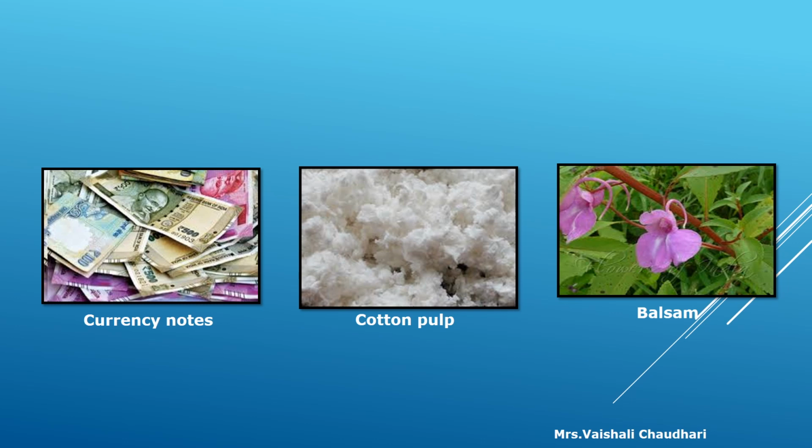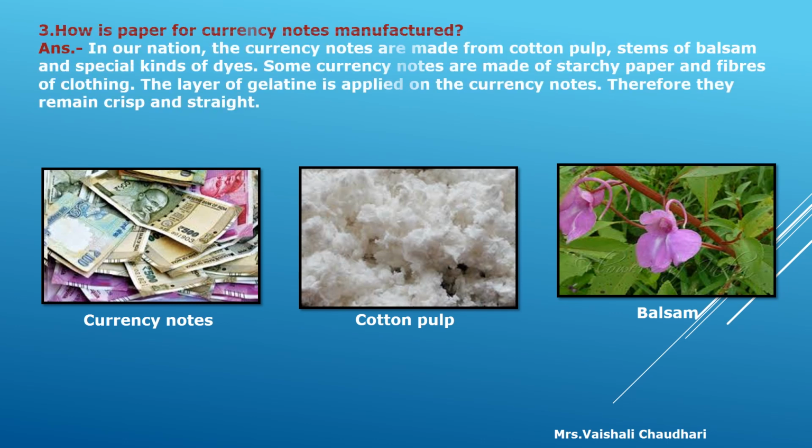Now third question is, how is paper for currency notes manufactured? In our nation, the currency notes are made from cotton pulp, stems of balsam and special kinds of dyes. Some currency notes are made of starchy paper and fibers of clothing. The layer of gelatin is applied on the currency notes. Therefore, they remain crisp and straight.